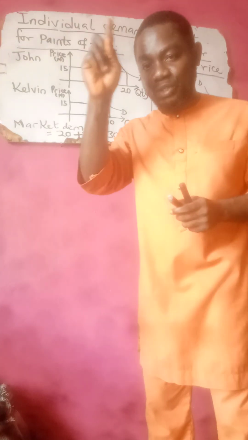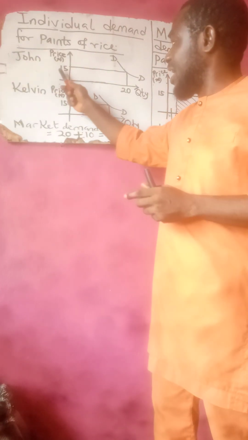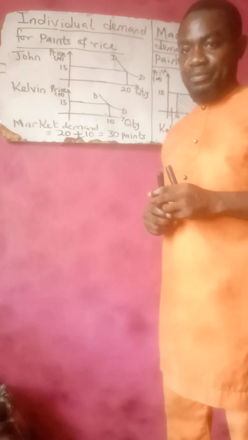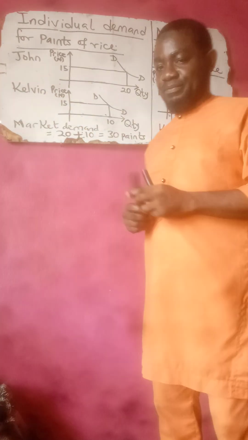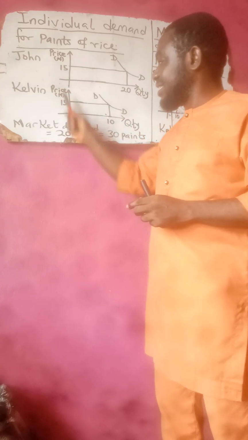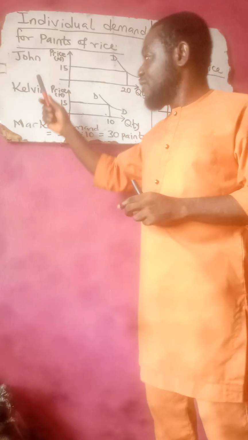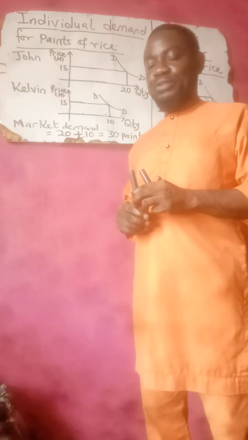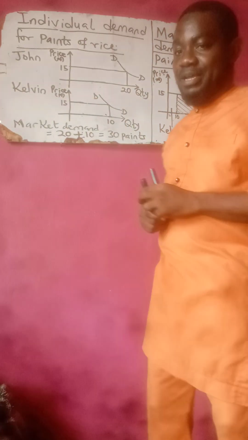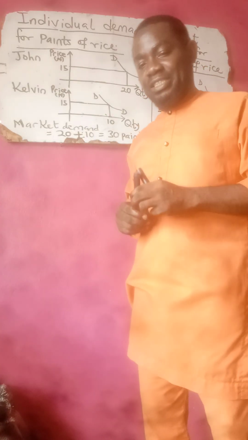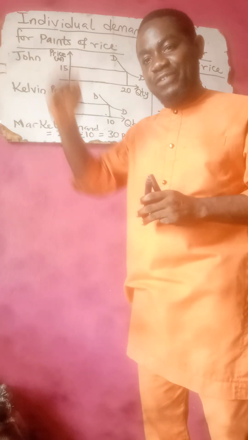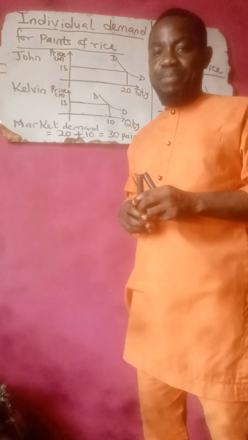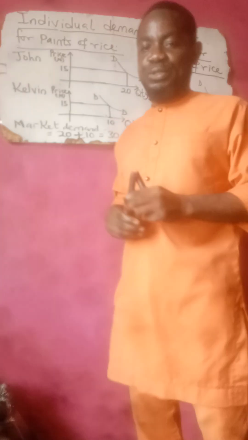For Kelvin, at the same price of 15 naira, Kelvin consumes 10 pints of rice. You can see these are two different quantities purchased by two different consumers at a given price for the same product.